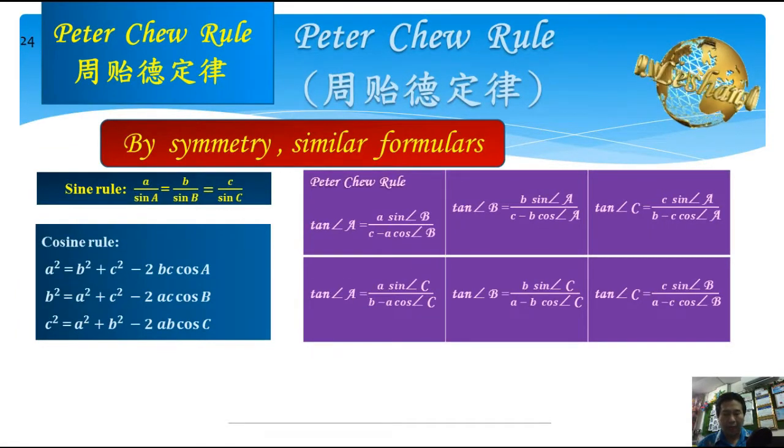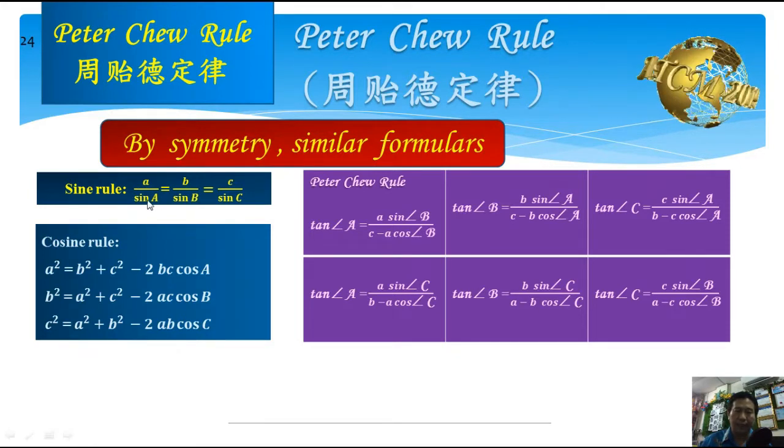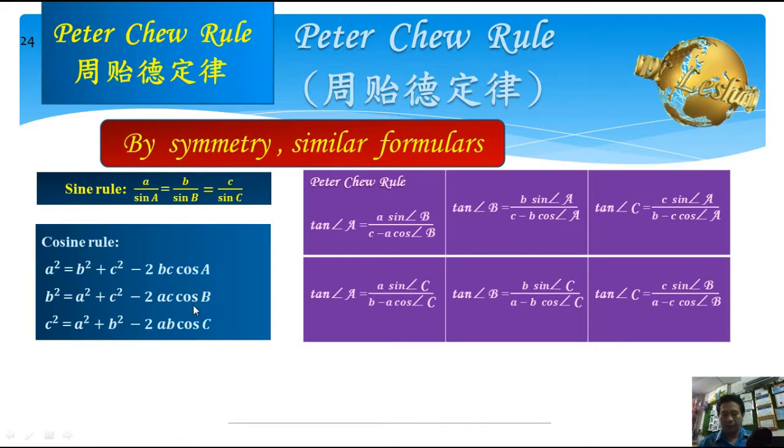As we know, by symmetry, we can get similar formulas for sine rule and cosine rule. You can see here, by symmetry, we can get a over sine A equals b over sine B, or b over sine B equals c over sine C. The same as cosine rule: a power 2 equals b power 2 plus c power 2 minus 2bc cos A. b power 2 equals a power 2 plus c power 2 minus 2ac cos B. The same as Pikachu rule. By symmetry, we can get 6 similar Pikachu rules.